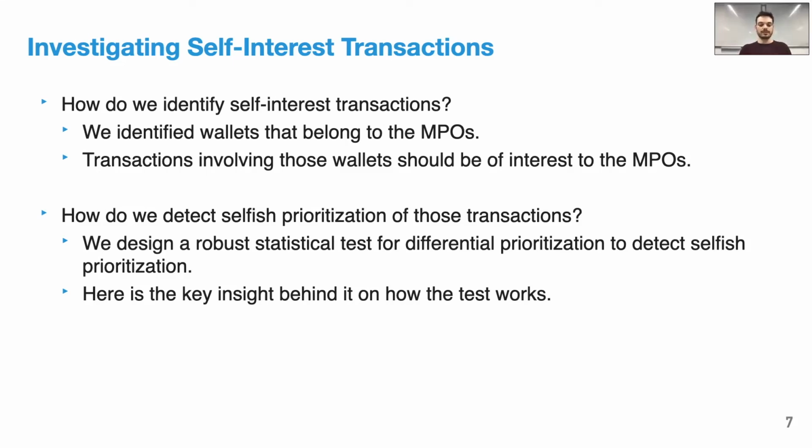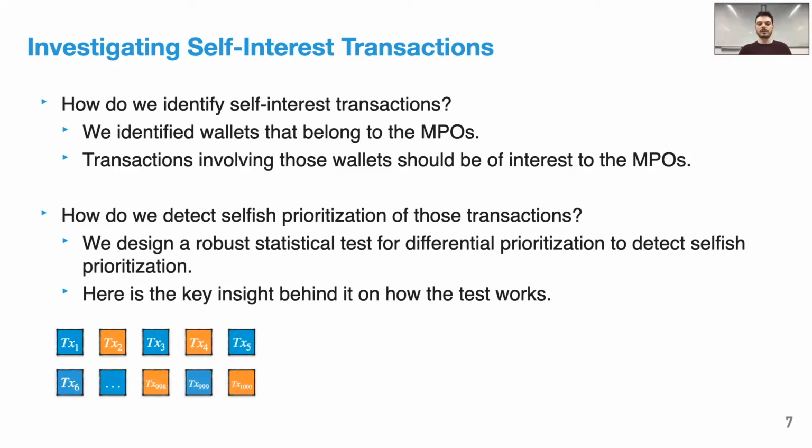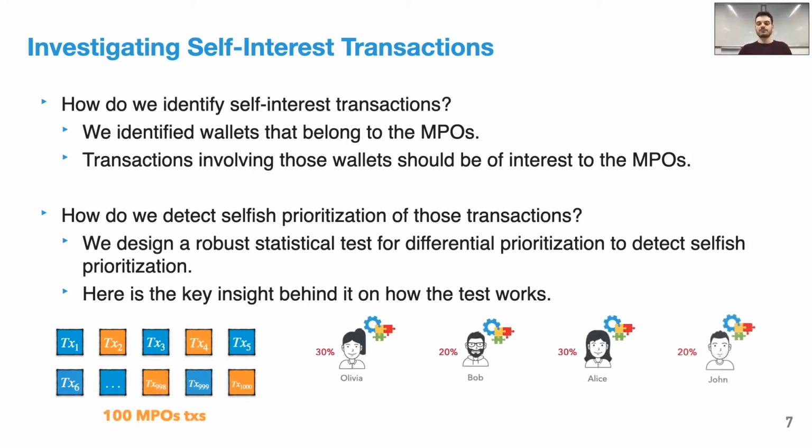Our statistical test relies on the following observation. Suppose everybody follows the same norm and prioritizes the transactions in the same way. Consider a set of 1,000 transactions where 100 of them are from mining pool operators. If all miners are following the same norm, then the fraction of these transactions that each of the miners mines should be roughly proportional to their hash capacity.